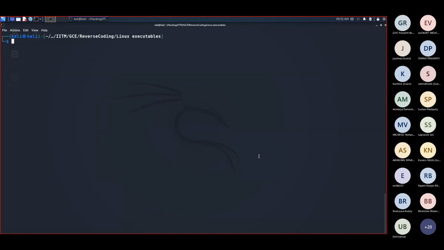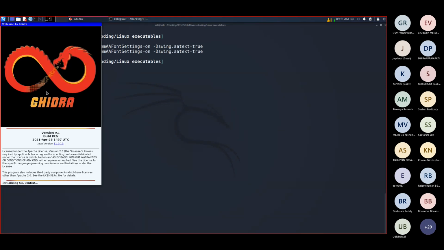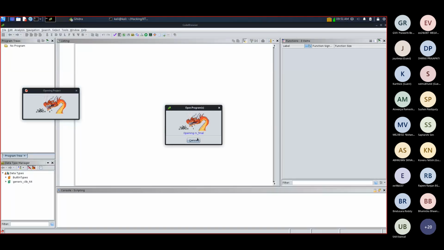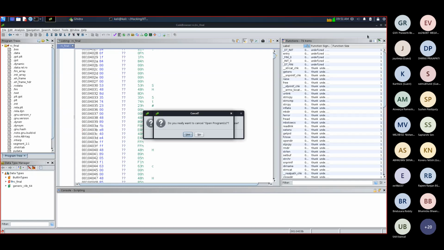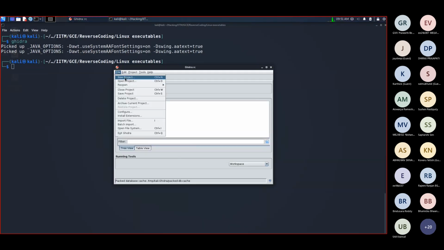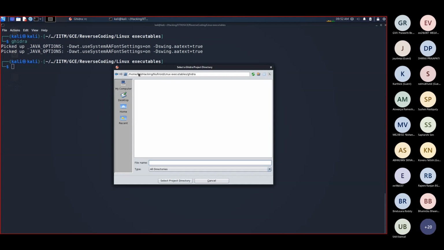Now, the usual thing one does is to just open up Ghidra, the NSA tool which I told you about. I don't exactly know what is happening, so I'll open it up. Just a second, it will take a moment. I don't want the past project, I don't want an old project. I'll create a new project, a non-shared project. This is some boilerplate stuff that you would need to do.